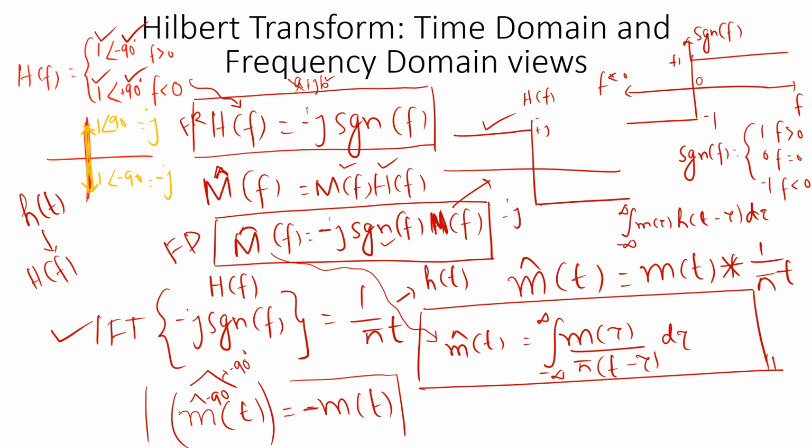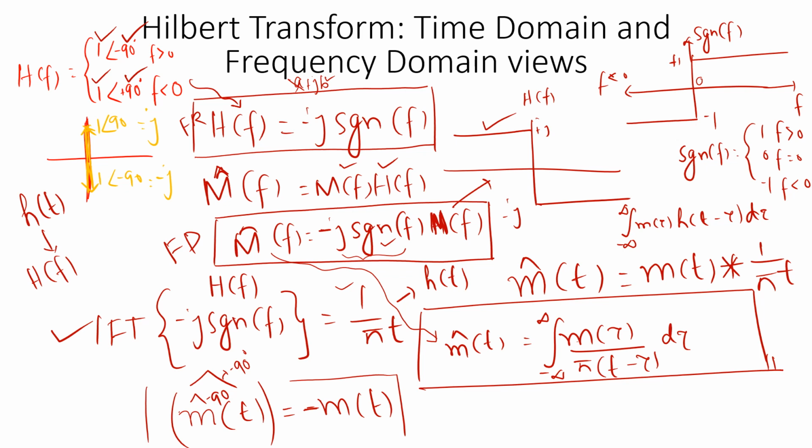So now we tried and found out the inverse Fourier transform of this Hilbert transformer, h of f. That is equal to 1 by pi t. So that means h of t is equal to 1 by pi t. So in time domain, I can represent m cap of t, the Hilbert transform, as m of t convolved with 1 by pi t. This 1 by pi t is the impulse response of the filter which we used to represent the Hilbert transform.